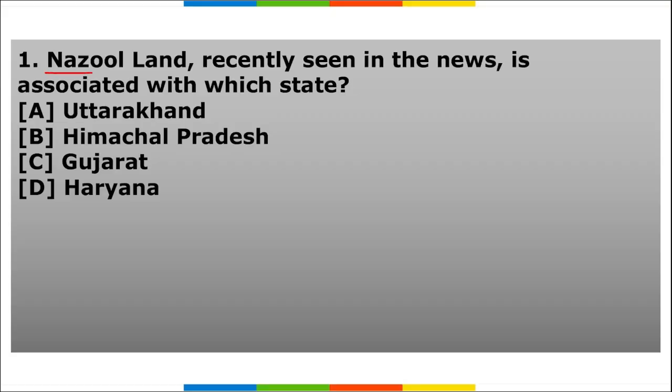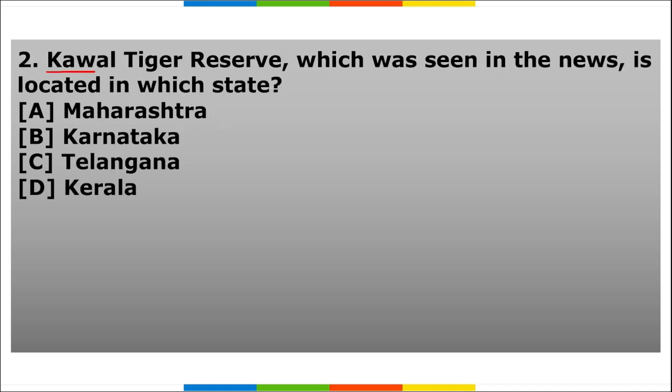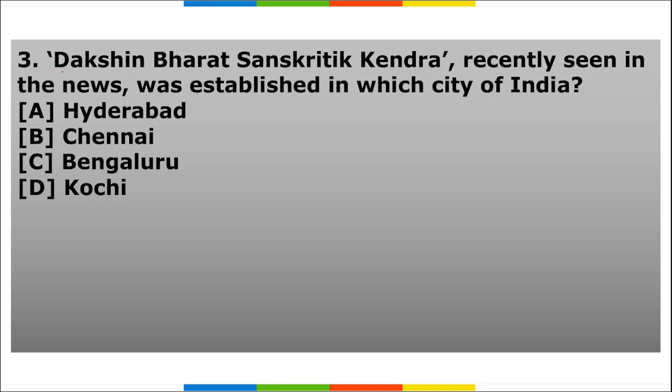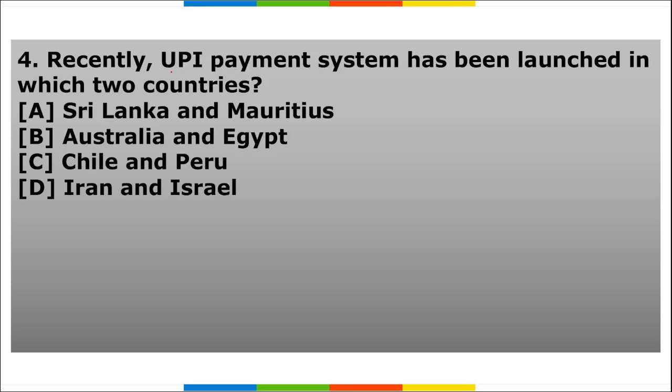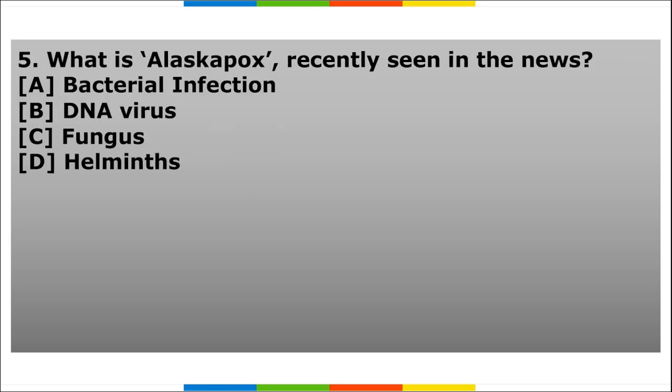First, Nazul land recently in news is associated with which state? Second, Kwal Tiger Reserve is located in which state? Third, Dakshin Bharat Sanskritik Kendra. This is located in which state? Fourth, recently UPI payment system has been launched in which two countries? We recently just saw in our video, right? Fifth, Alaska pox recently seen in news is what kind of disease?